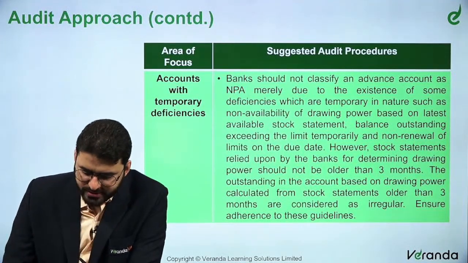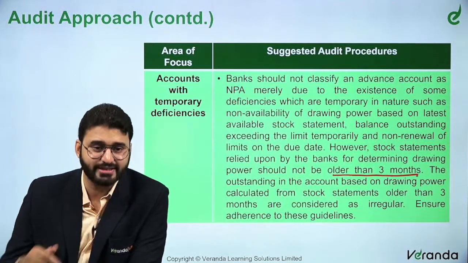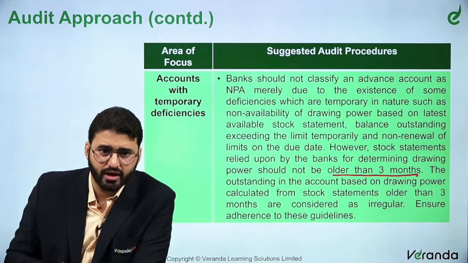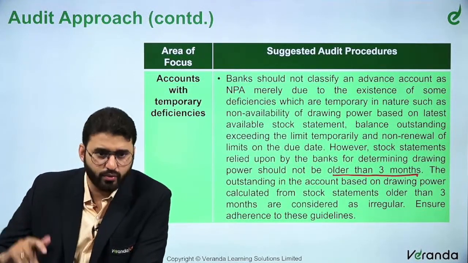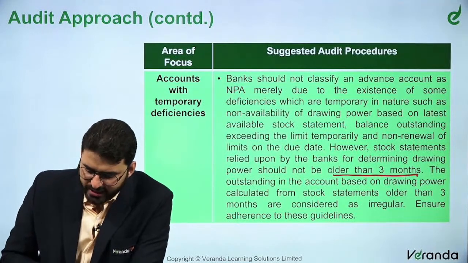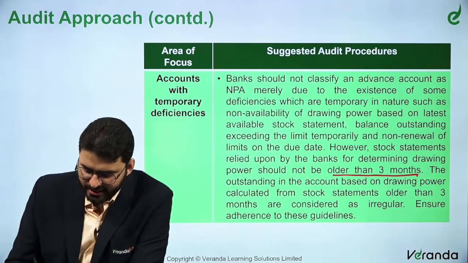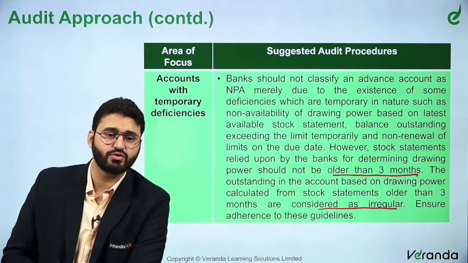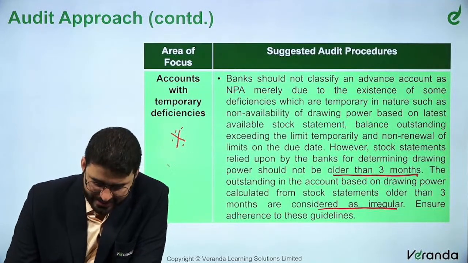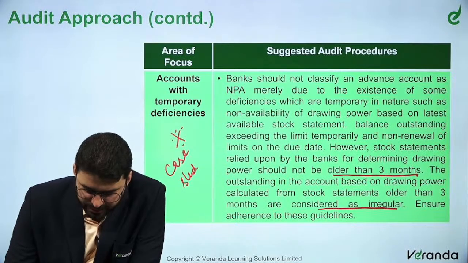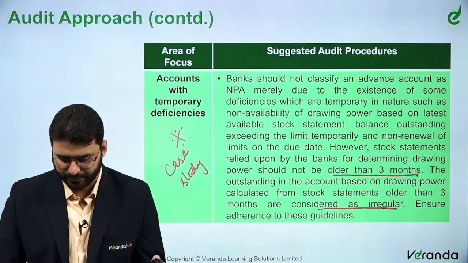However, stock statement relied upon by the bank for determining drawing power should not be older than 3 months. I said, right, every quarter they will review the working capital and may revise the limits, downward revision, upward revision, however it is. The outstanding in the account based on the drawing power calculated from the stock statement older than 3 months are considered as irregular. Ensure adherence to these guidelines. Now, this is a completely new area. This could be a potential question in the examination. A case study can be asked from here. Just because there is a temporary deficiency doesn't mean you have to make it an NPA. This is an important area.